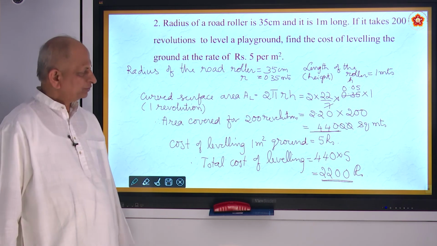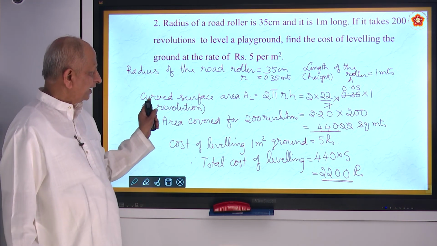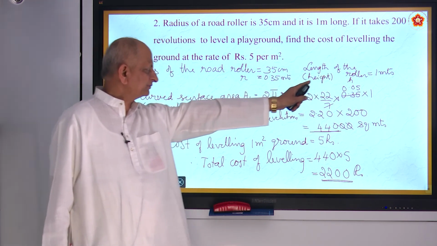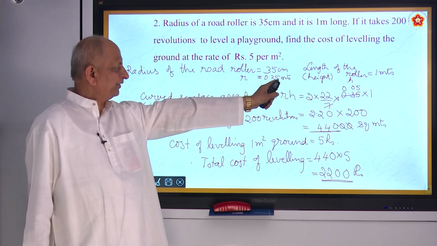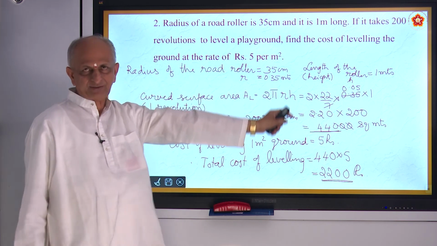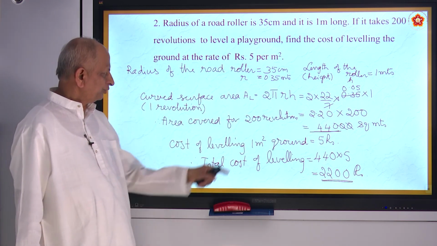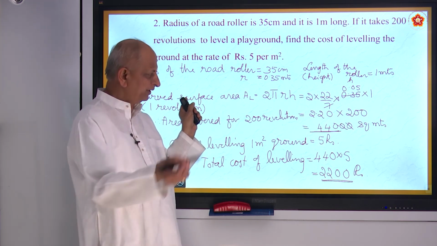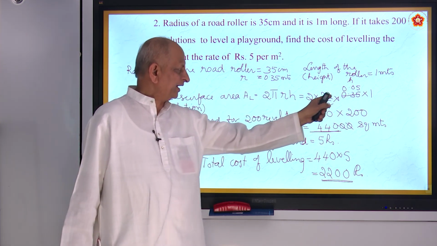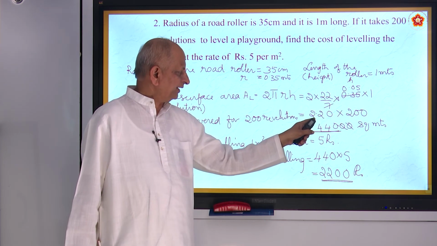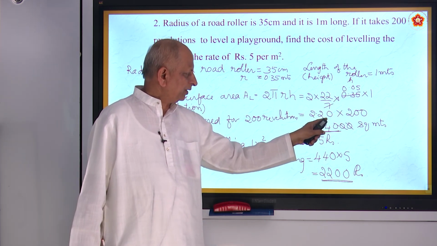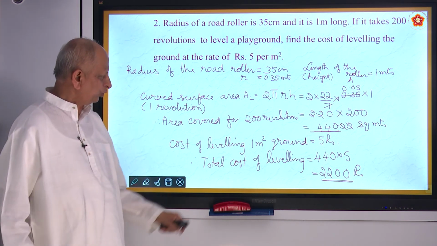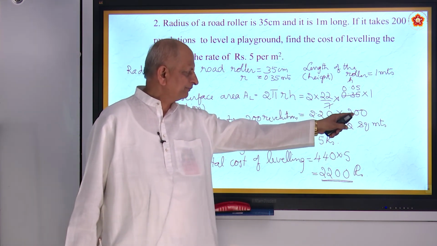Is it all right? So what you have done is, there is a roller of length 1 meter, radius 0.35 meters. It is given 35 centimeters. Make it in meters. So one revolution means 2 pi r h, and this is 2.20 square meters. 200 means into 200.